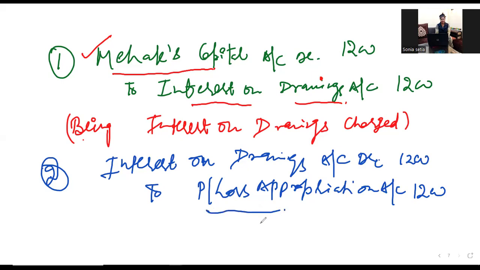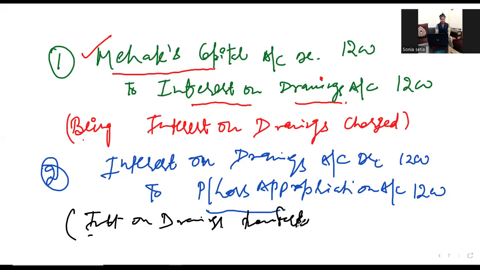Because we know all the incomes are written in the credit side of profit and loss appropriation account, because this is the income of the firm. तो इसका भी आप नरेशन दे देंगे. क्या नरेशन दोगे? इंटरेस्ट ऑन ड्रॉइंग्स, नाम दे सकते हो साथ में, ऑफ महक, ट्रांसफर्ड टू प्रॉफिट एंड लॉस appropriation account. So hope this time also you are clear.